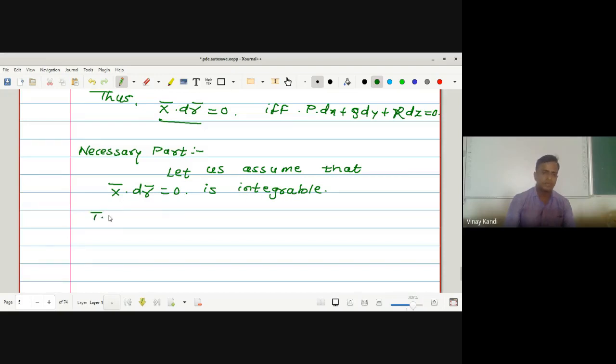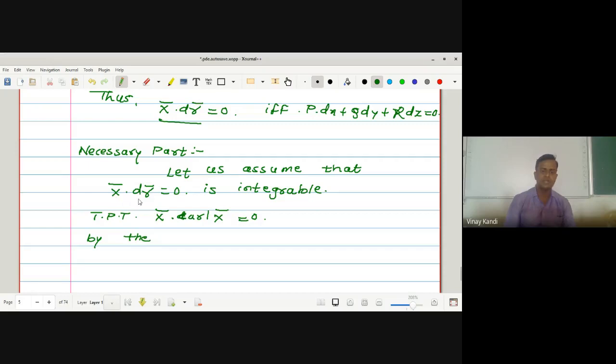To prove that, x bar into curl x bar is equal to 0, by the definition of integrability. We have to prove this one.